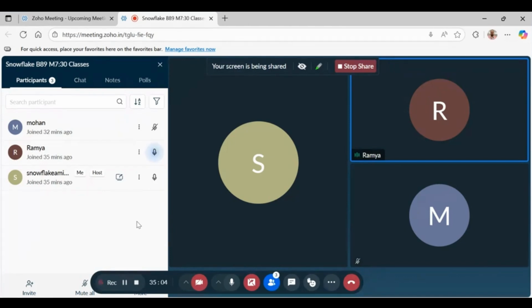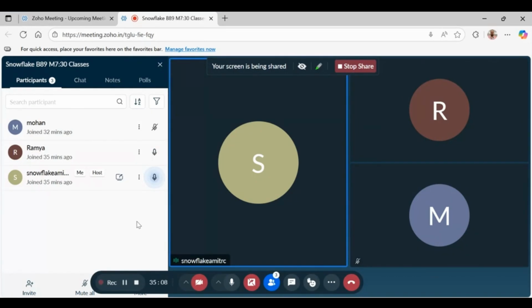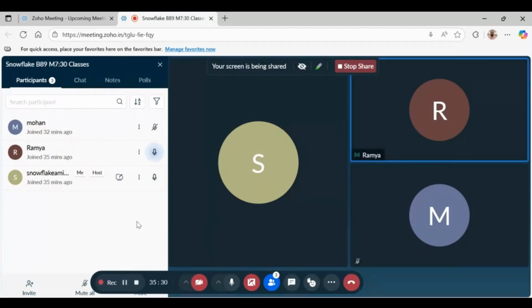There is no rollback for general features they are updating, which everybody has to accept. But if you are not willing to accept any specific type of features, then you can roll back. For that, you have to raise a ticket with Snowflake.